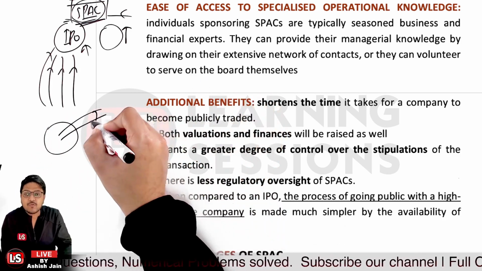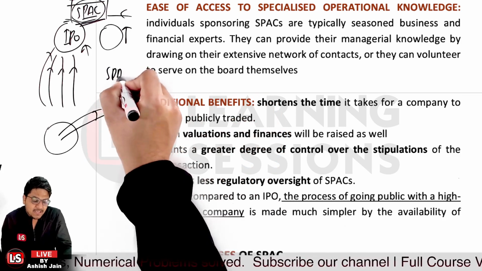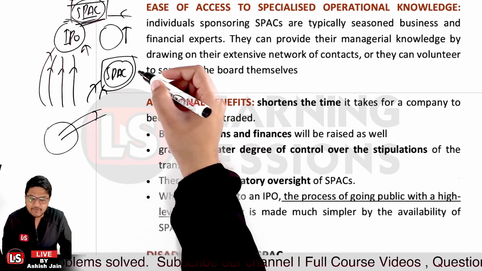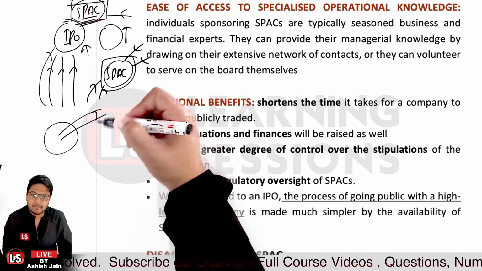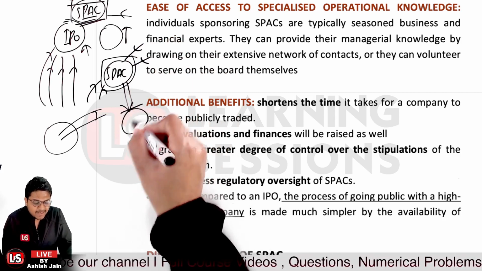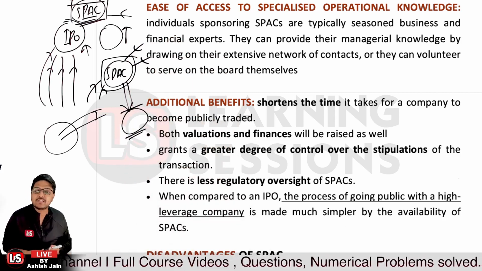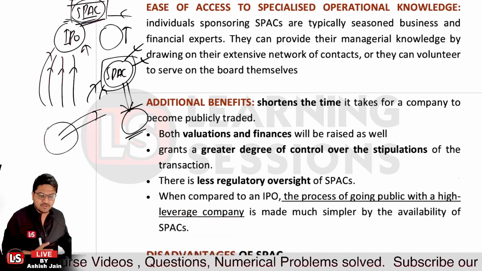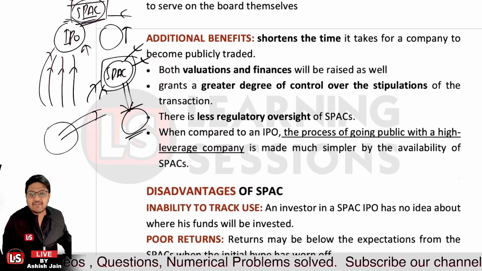Now in this scenario, what is happening is that we are raising the money by way of debt from the people out there, and we are using the leverage. We can also be taking the PIPE or the public debt, and ultimately we're going to invest in companies to buy that particular company. So we can make use of the leverage in the same manner, but very easily using the SPAC procedure. Further, let's have a look at the disadvantages of the SPAC.